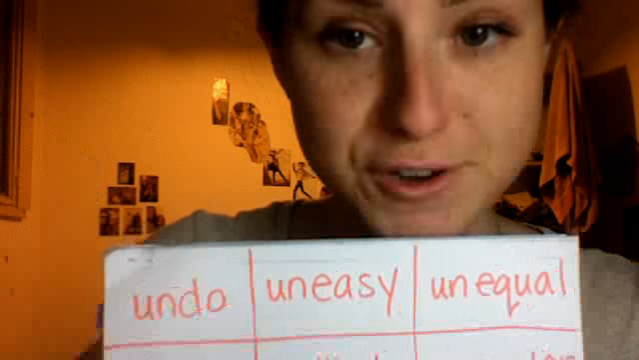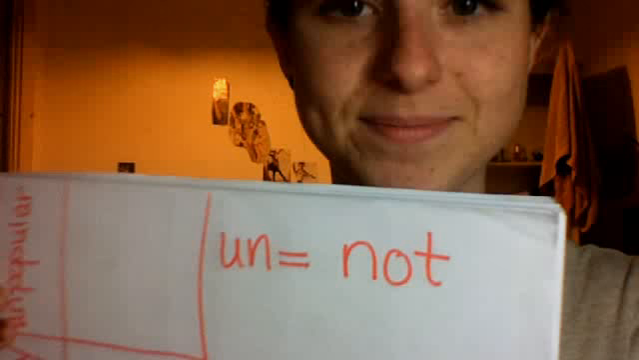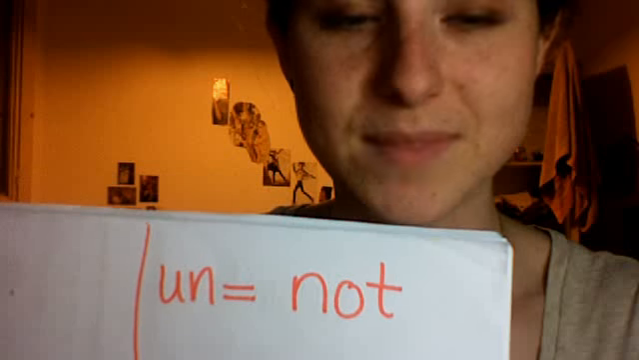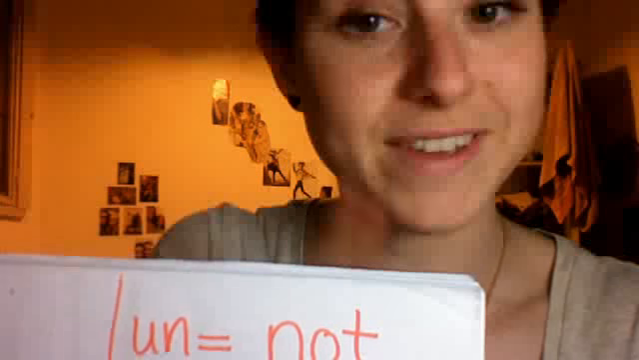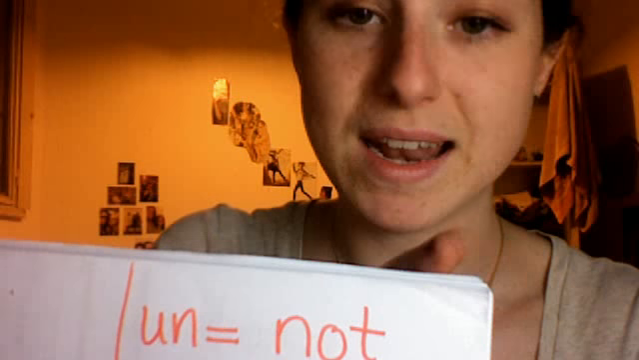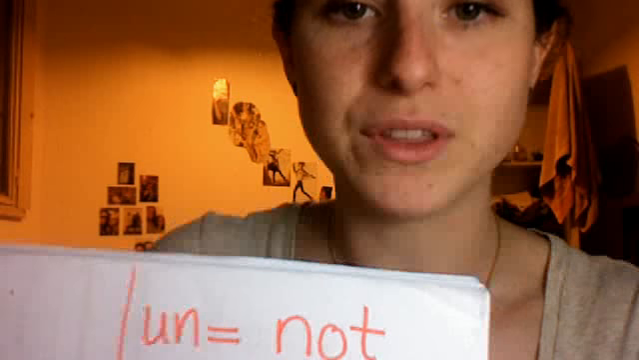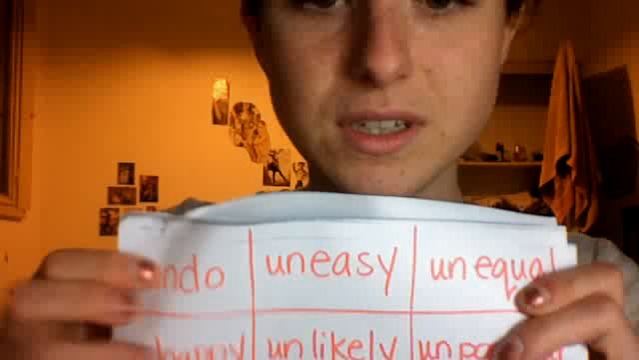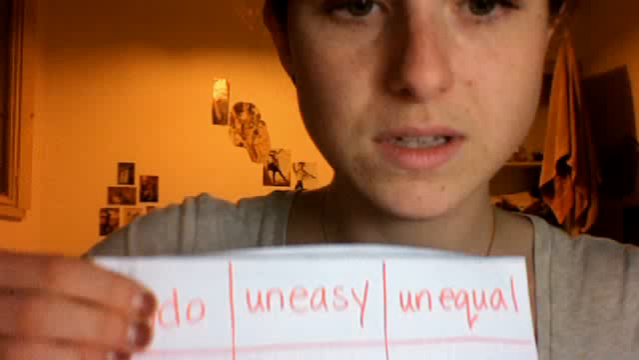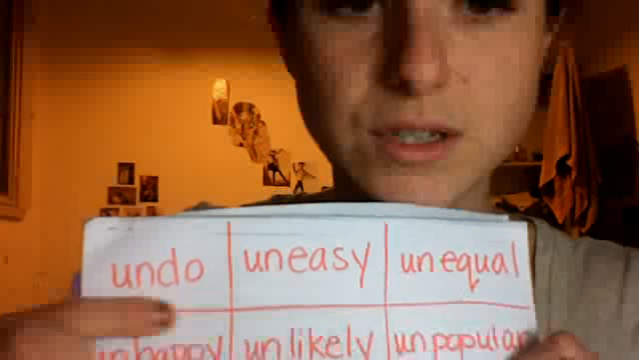Well, first of all, we need to know what un means. What does un mean? Un means when something is not. Okay? So it's the opposite of something. When you put un, the prefix un, in front of a word, the word changes meaning. Okay, so if we were to put the prefix un in front of do, like here, it means to not do something.